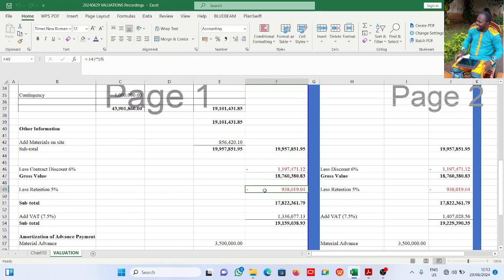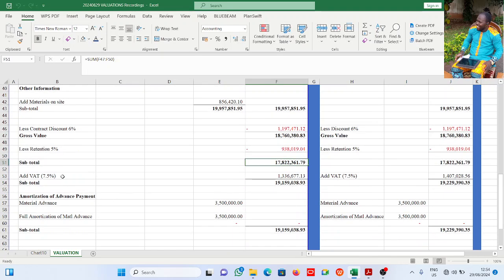Then we less retention. Please take note: you don't less retention before lessing discount. You less discount first, then your retention. So retention is 5%, so 5% of this. You can see it here. If I less it, I have this. Okay, then the next is to add VAT.